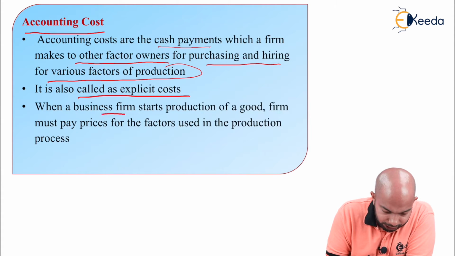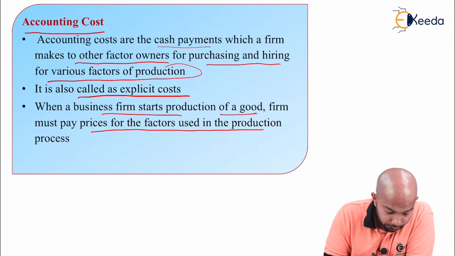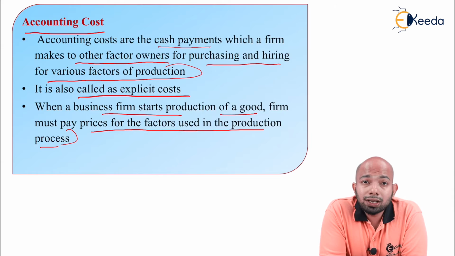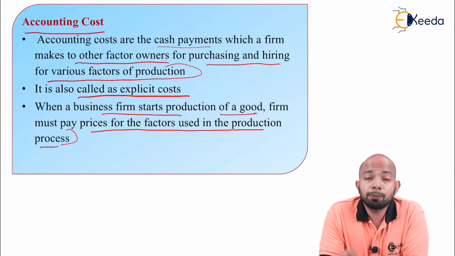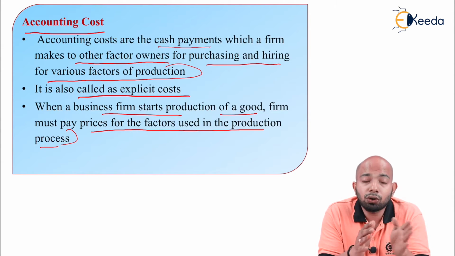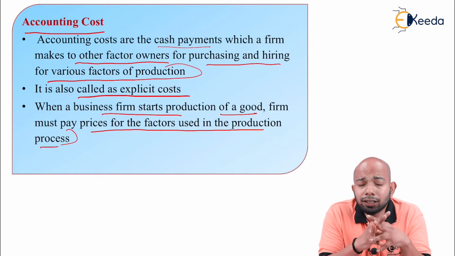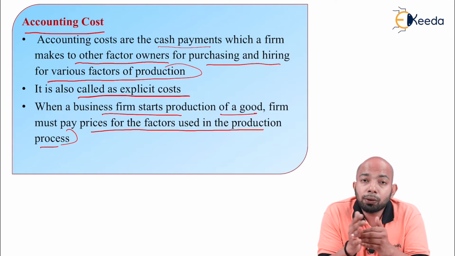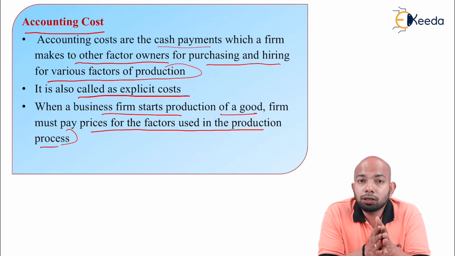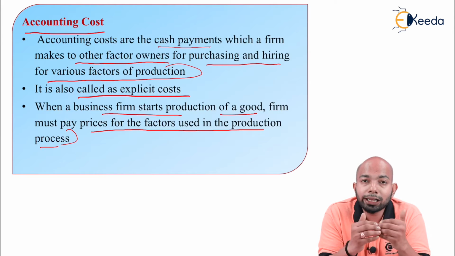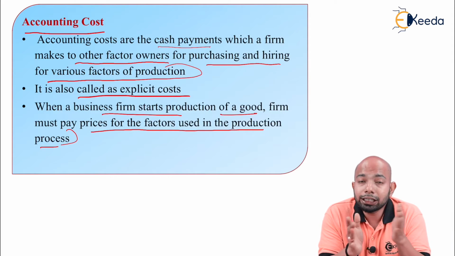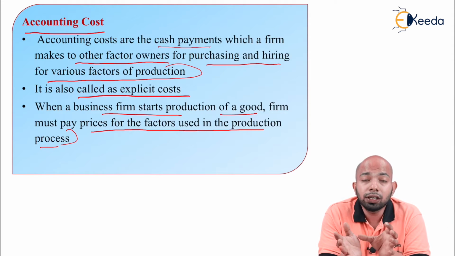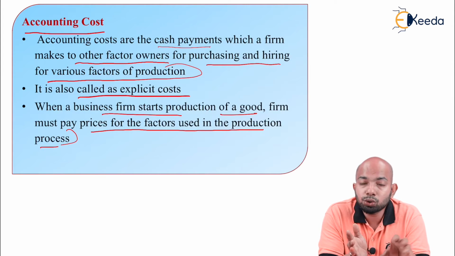When a business firm starts production of a good, the firm must pay prices for the factors used in the production process. This is also known as working capital. If a business firm is producing certain goods or providing certain services, there are certain equipments that are required by the firm, and the cost that is paid while the production is still on is known as a production cost. So basically the cost paid while converting the raw material into a finished good, that whole process itself is known as a production process, and the cost is supposed to be paid there.